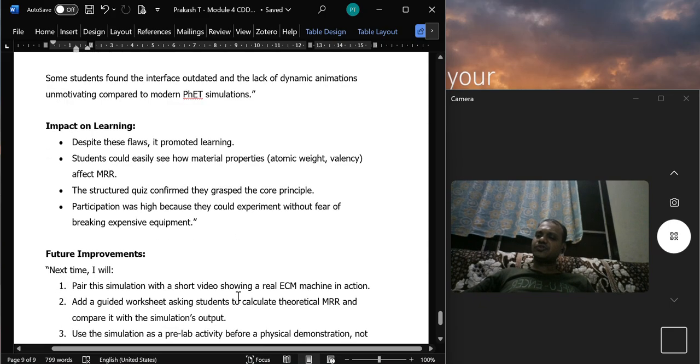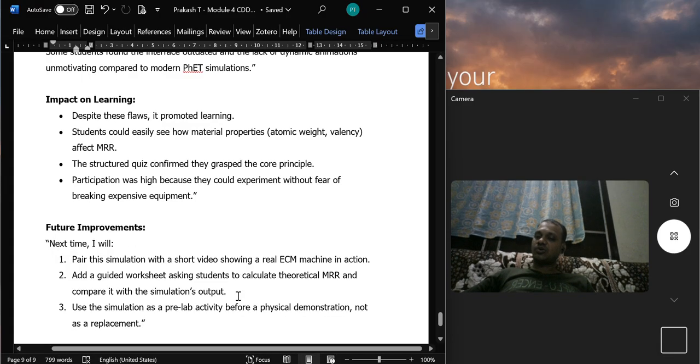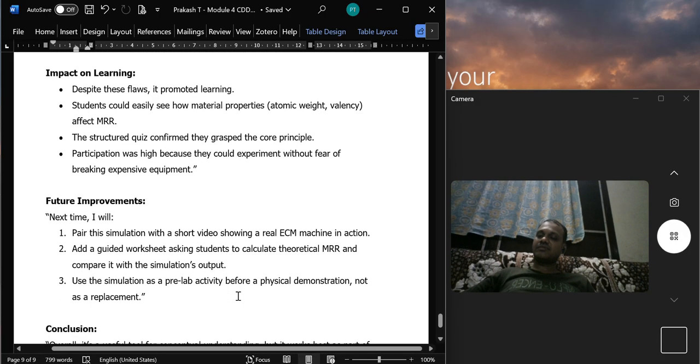So for future improvement, I am planning to do this for other non-traditional machining processes. I will pair the simulation with a short video showing the real ECM machine in action and a guided worksheet asking students to calculate theoretical MRR and compare with the simulation output. Use the simulation as a pre-lab activity before the physical demonstration, not as a replacement. Right. So these are some of the future improvements.